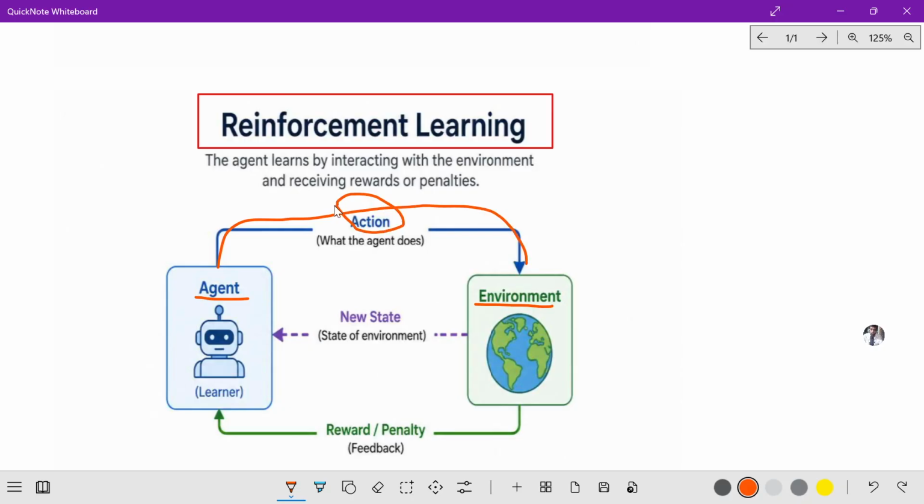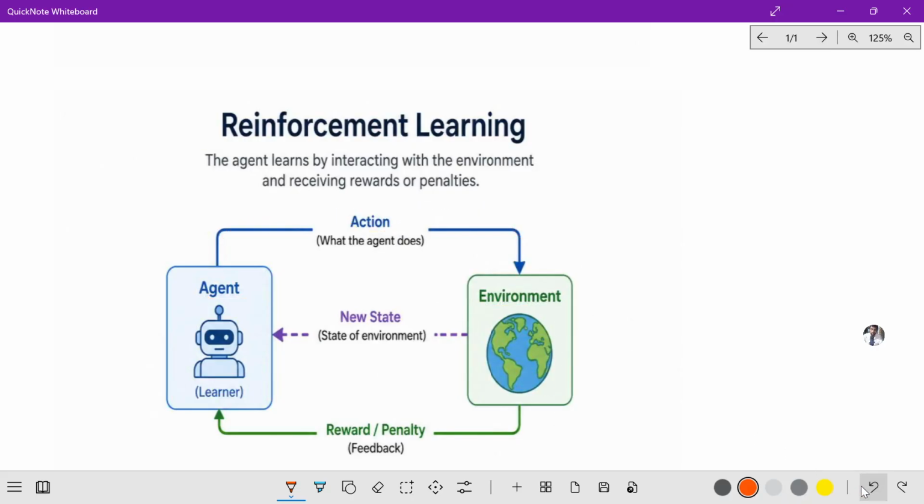After completion of this, what is going to happen? The agent is interacting with the environment by taking some action. The environment responds based on the action performed by the agent. So this is called reinforcement learning.